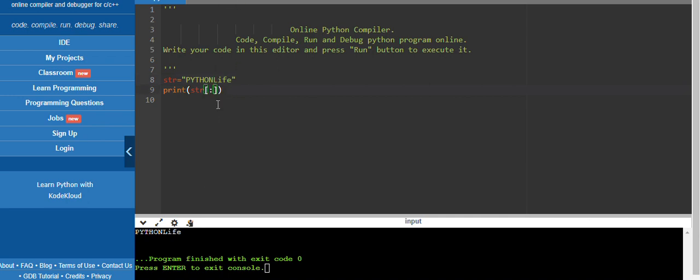See, this also we can use without using the start and stop. If you do not mention start and stop, it will be considered that we have to start with the starting index to the end of that string. See, the whole Python life is printed over here. Okay, in this way also we can use the slicing.